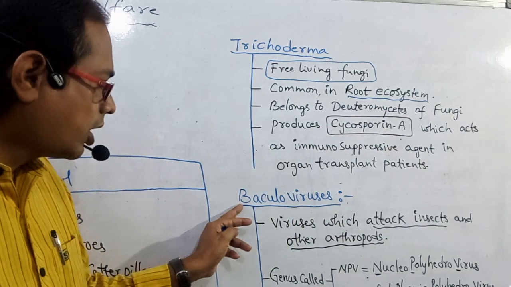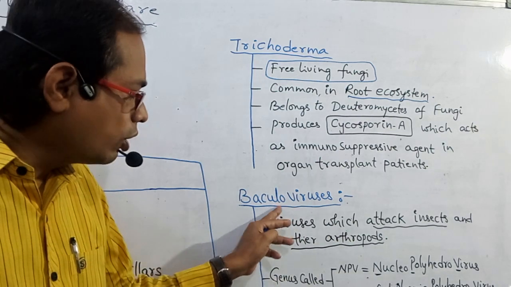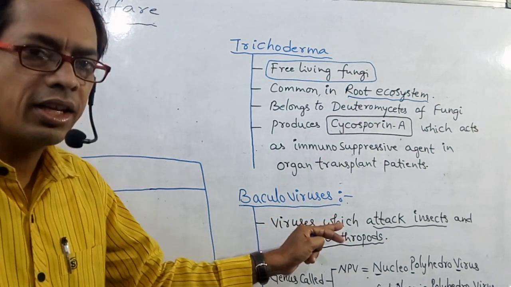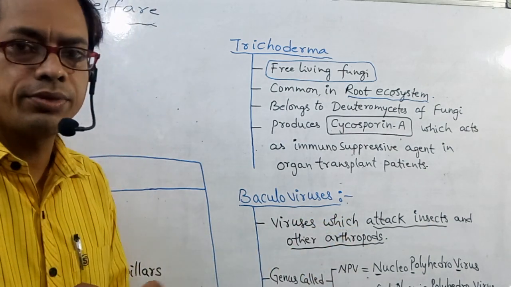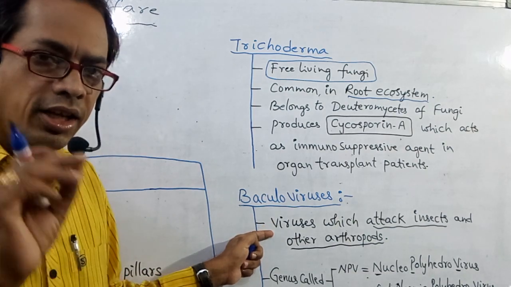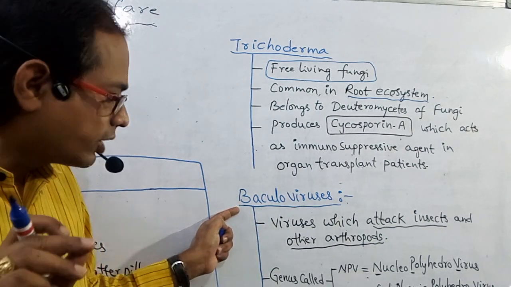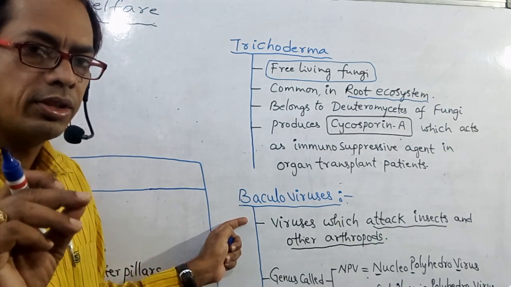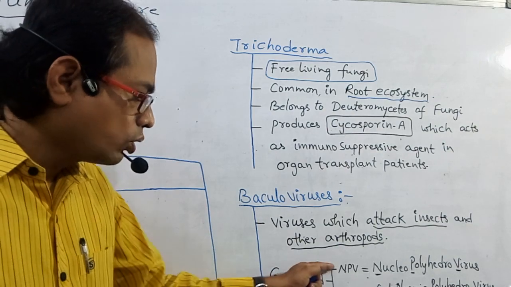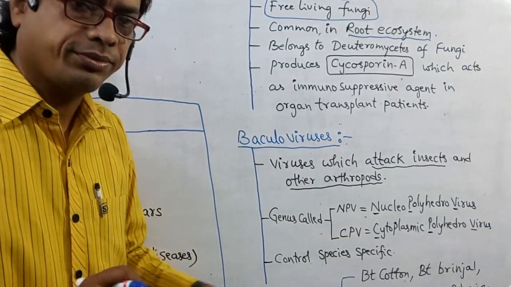And what are the points related to baculoviruses? Baculoviruses means the viruses which attack insects and other arthropods. These baculoviruses contain two genera, NPV and CPV.